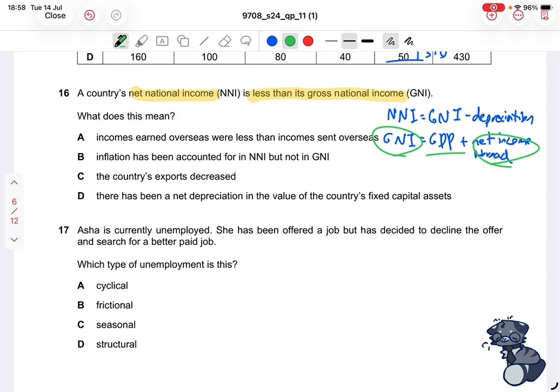Now, what's important to note is that this is gross national income. And whenever we have gross in any terminology, it means that we calculate depreciation in it. Hence, you'll notice that NNI, or net national income, is just GNI, but without the depreciation. Because in NNI, of course, in the terminology itself, there is no gross or G, meaning we do not calculate depreciation. However, if there was a gross or G in it, then we do calculate depreciation.